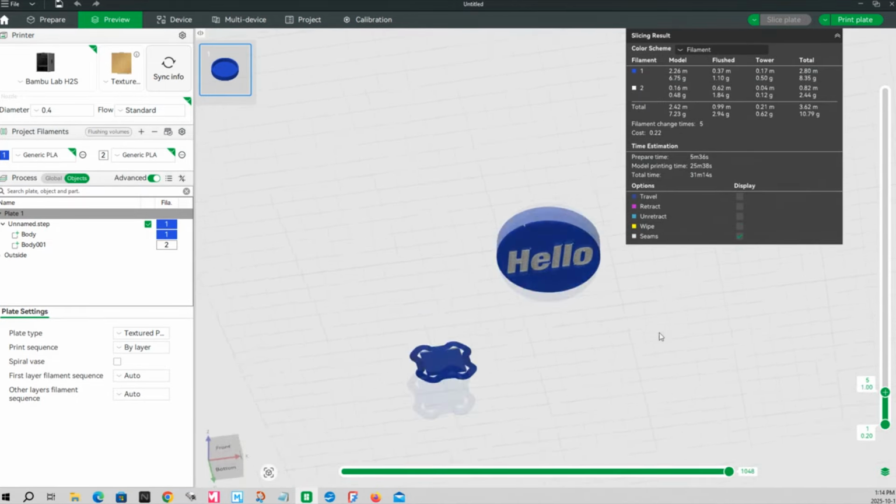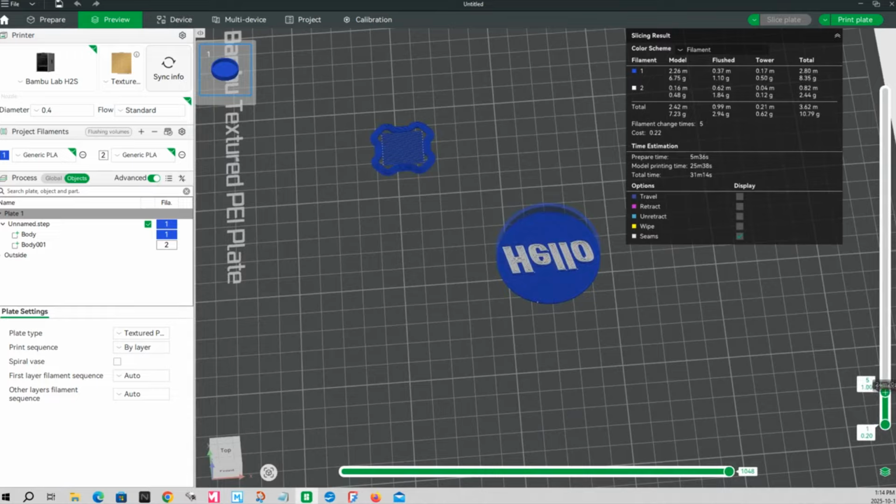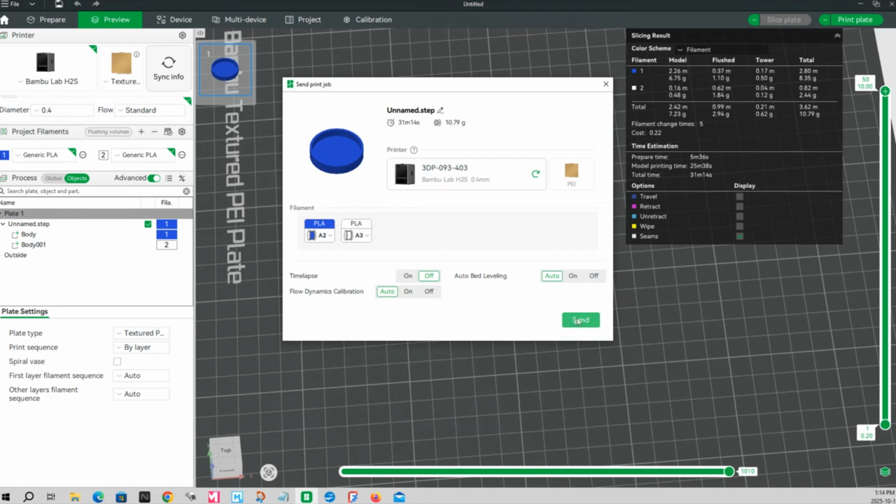You can see it's down there. So that's how I know this is going to work. Okay, so let's send this off to the printer, and we are done. Let's go to the printer and see how it's doing.